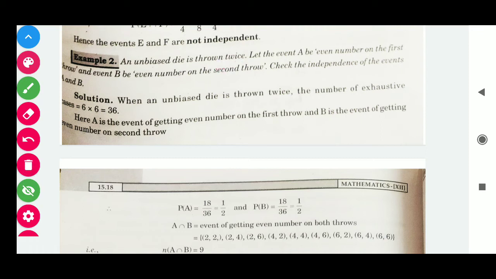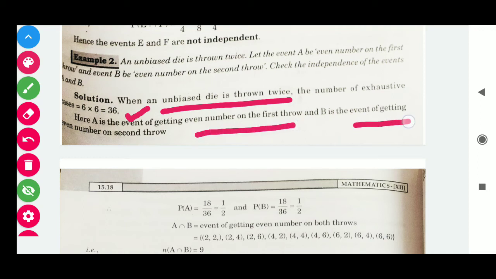Let A be the event of an even number on the first roll, and B be the event of an even number on the second roll. Now we have to check the independence of the given two events. Here we have a total of 36 elements in the sample space. When an unbiased die is thrown twice, the number of exhaustive cases will be 36. Here A is the event of getting an even number on the first roll, B is the event of getting an even number on the second roll.